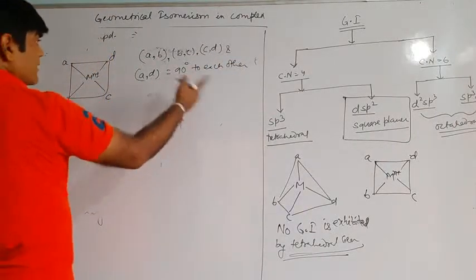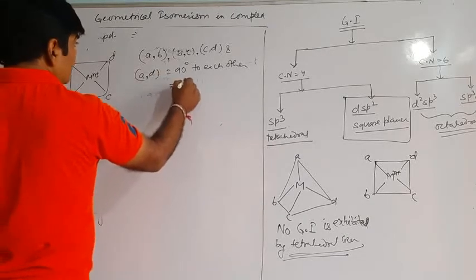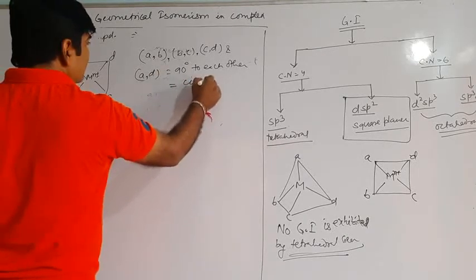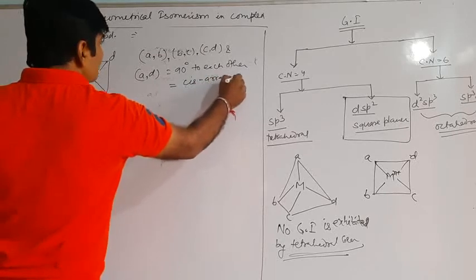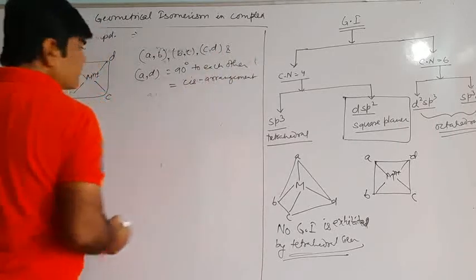Now, if they are present at 90 degrees to each other, they will be called the cis arrangement. They will be present in their cis arrangement.